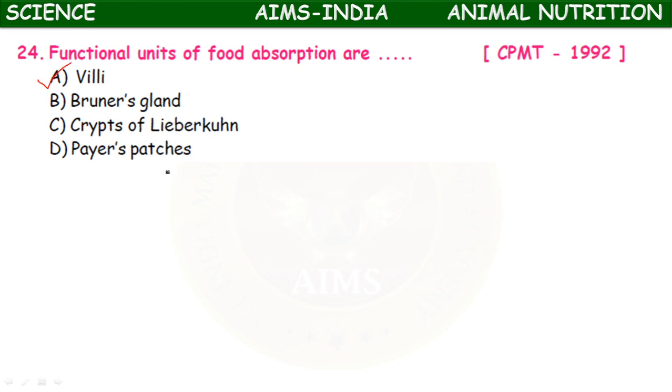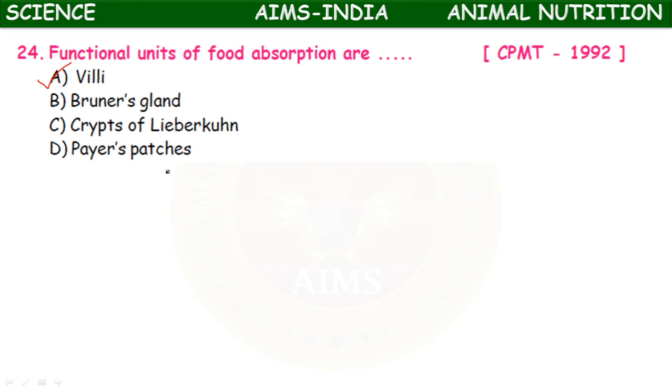Then what are Brunner's glands? What are Peyer's patches? Okay, just briefly I will tell you. Actually, you will learn about these things in higher classes. There are several things in the nutrition in animals. There are different types of cells present in the digestive system. Let us know about the options given here. Let us spend 1 or 2 minutes.